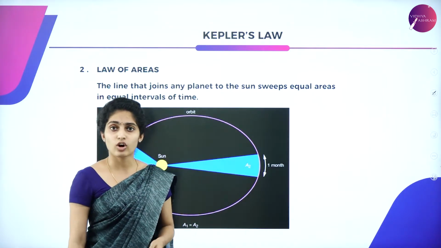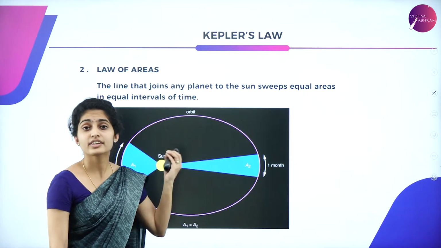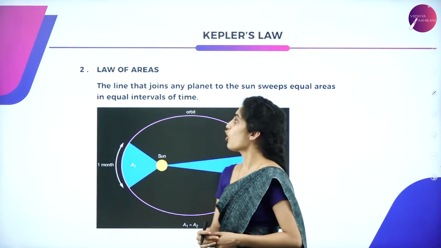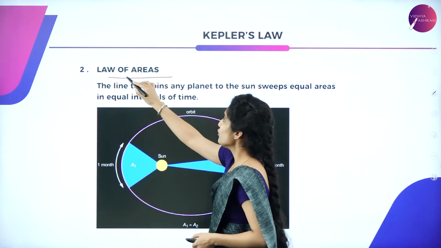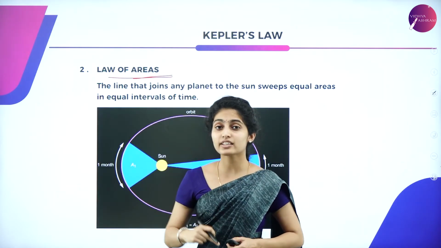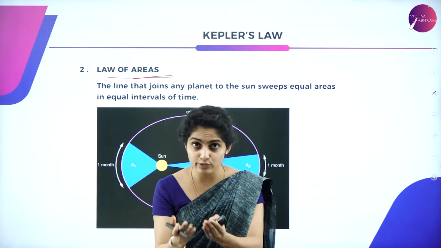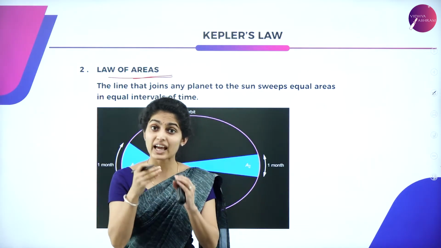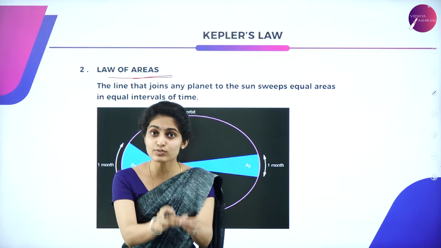So the second Kepler's law, here we are studying regarding the second law. What is that second law all about? It is the law of areas. There we concentrated that the sun is at a focus, right? Planets are revolving in an elliptical orbit, and the sun is at a focus.